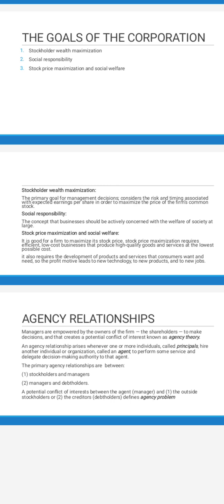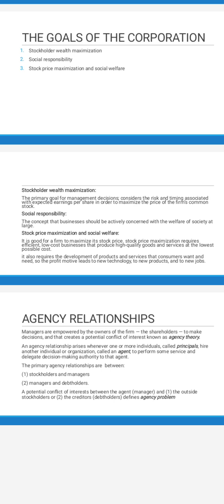In an agency relationship, shareholders are called principals and managers are called agents, because managers are provided with responsibility and authority. Shareholders give authority to the managers.